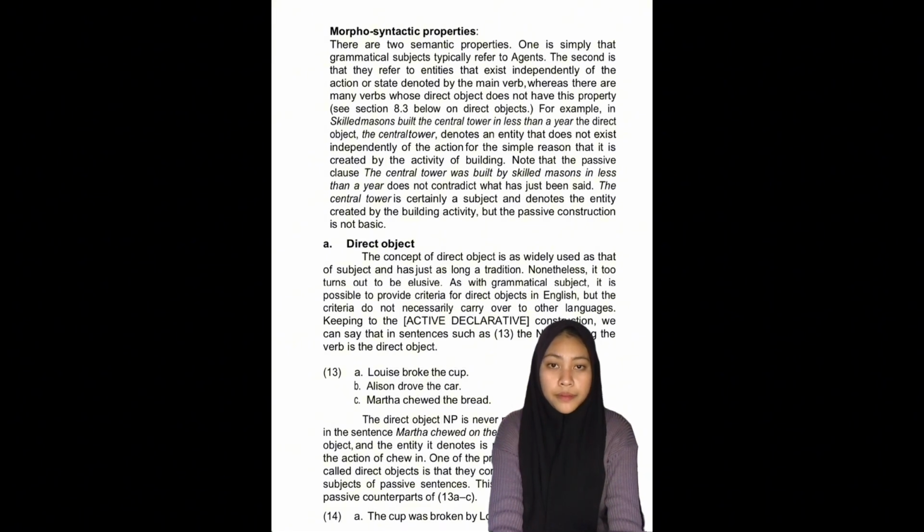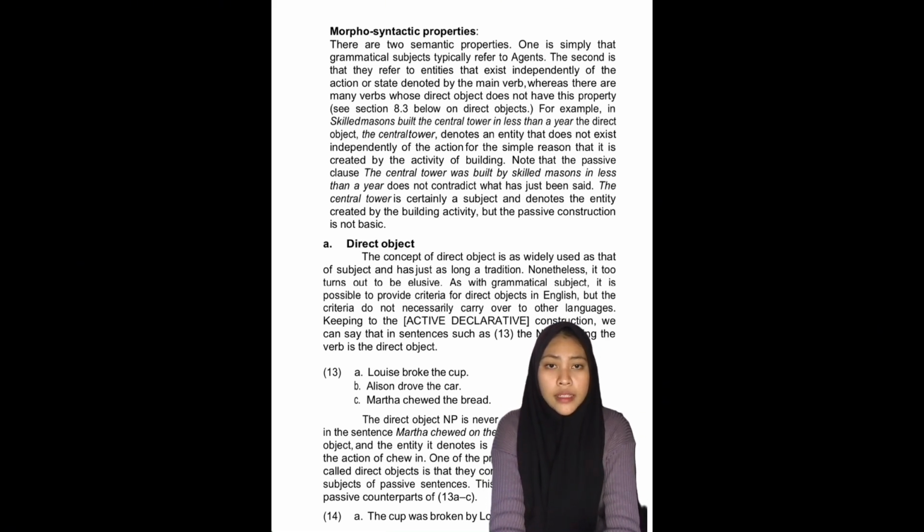For example, in 'Skilled masons built the central tower in less than a year,' the direct object, the central tower, denotes an entity that does not exist independently of the action, for the simple reason that it was created by the activity of building.